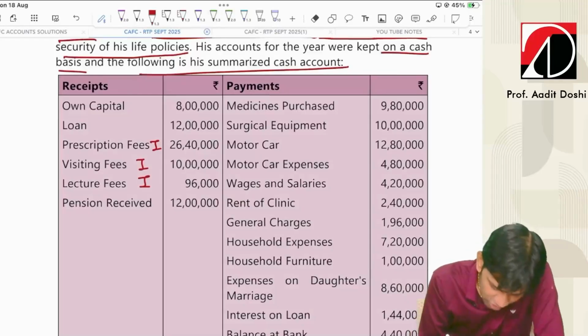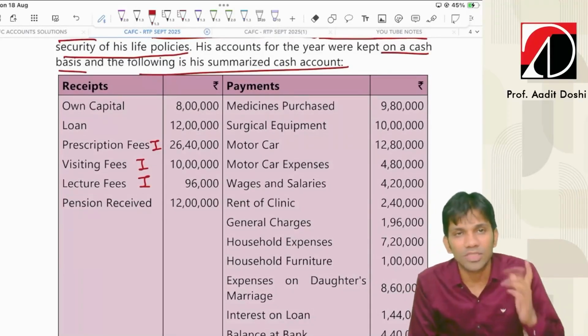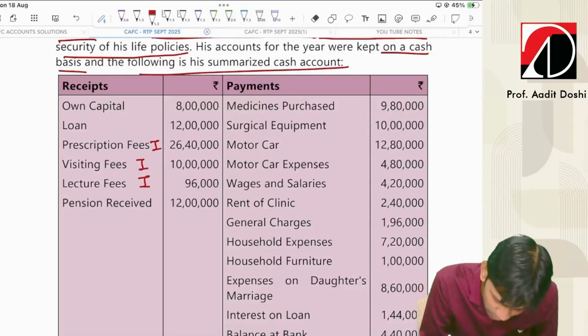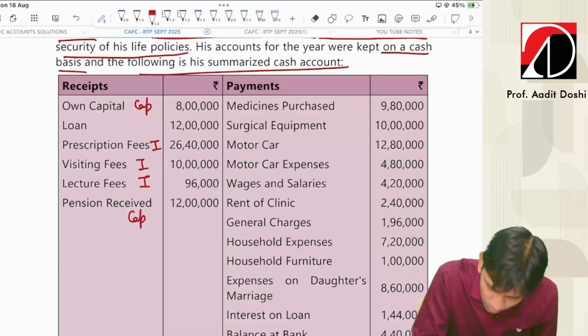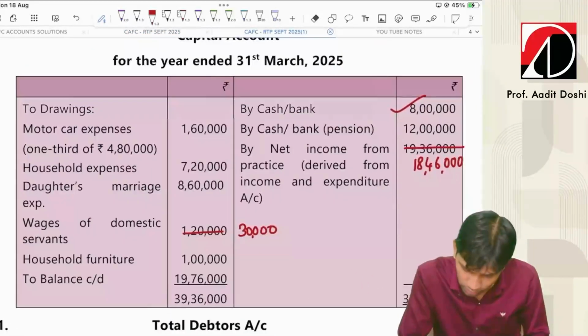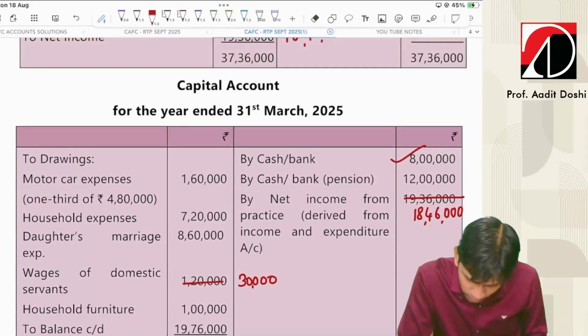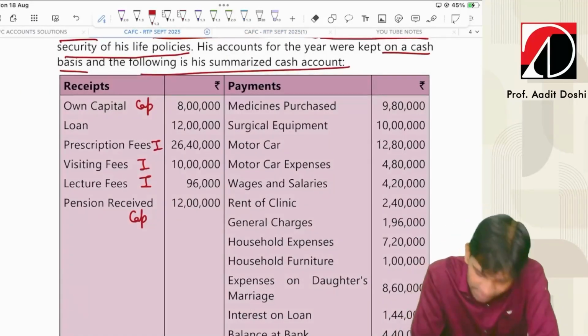Next, pension received. Pension is always added to capital because it's a one-time receipt. So it is bank account debit to capital. So this will be capital account. This will also be capital account. Let's say here it is capital account. Here 12 lakhs. Now medicines purchased.